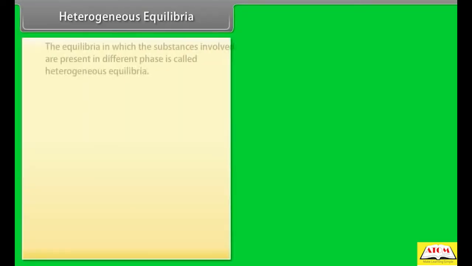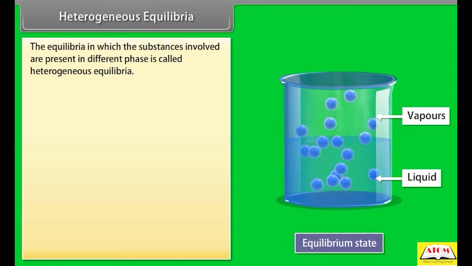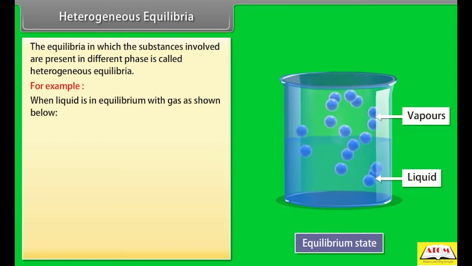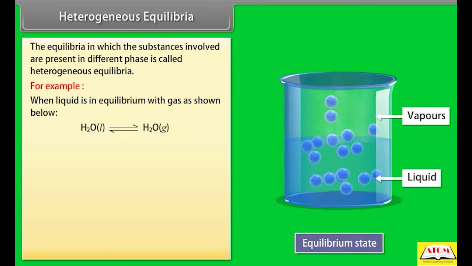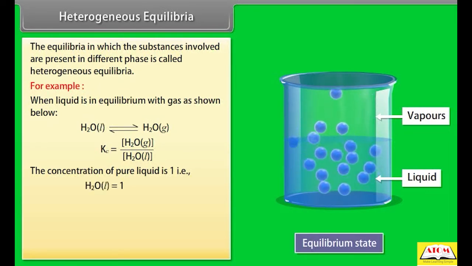Heterogeneous equilibria. The equilibria in which the substances involved are present in different phases is called heterogeneous equilibria. For example, when liquid is in equilibrium with gas as shown below, the equilibrium constant is given by the following. The concentration of pure liquid is 1, that is, H2O in liquid form is equal to 1. Hence,